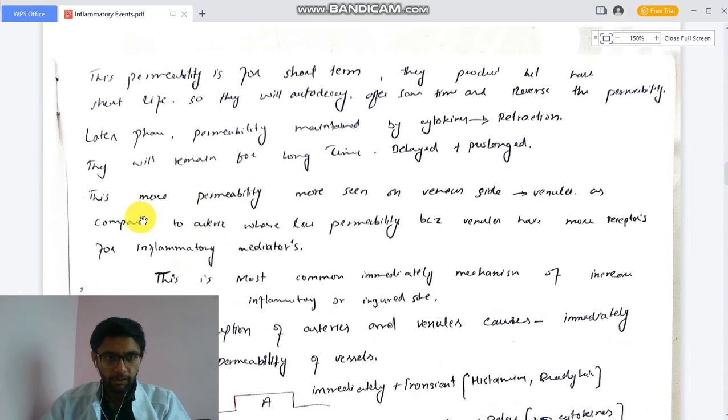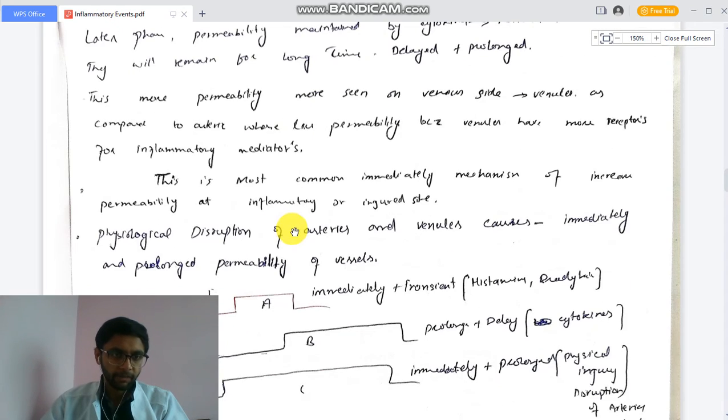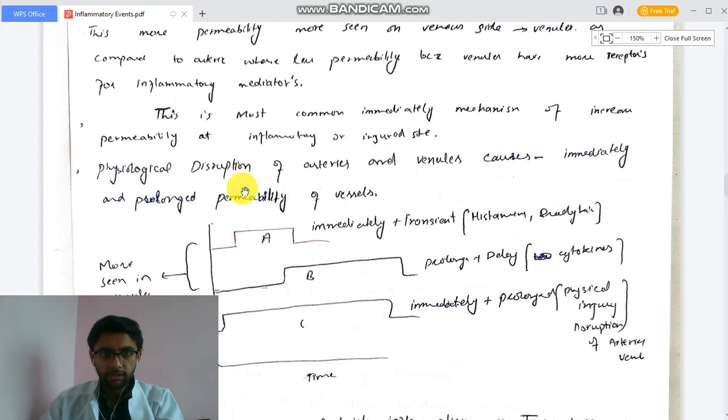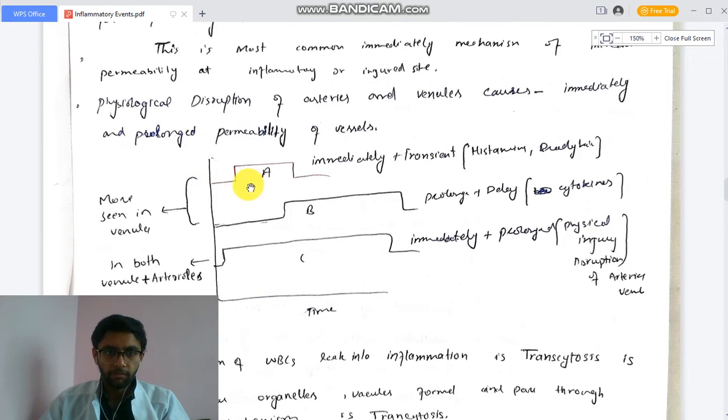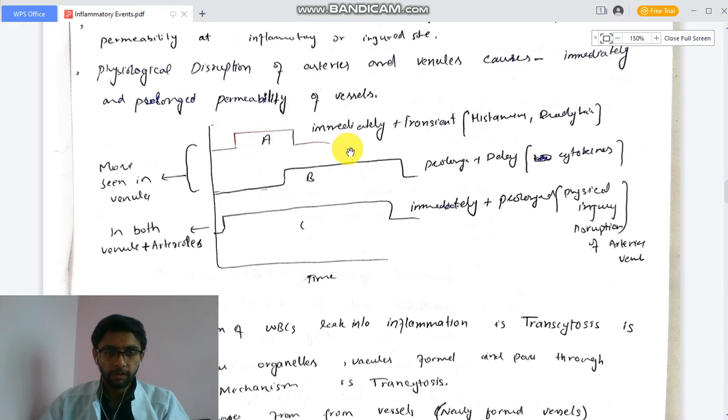Delayed plus prolonged. This increased permeability is seen more on the venous side, in veins and venules, as compared to the arteries, which show less permeability, because venules have more receptors for inflammatory mediators. So in the veins there are more endothelial gaps. This is the most common immediate mechanism of increased permeability at an inflammatory or injured site. Physiological disruption of arterioles and venules causes immediate and prolonged permeability of veins. There we will discuss how these different factors keep the permeability for a longer or shorter time.